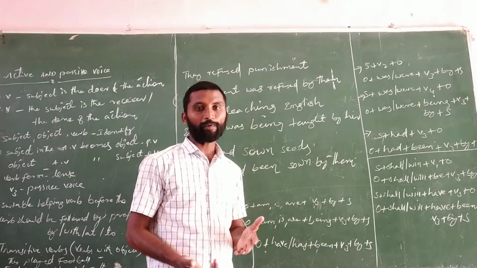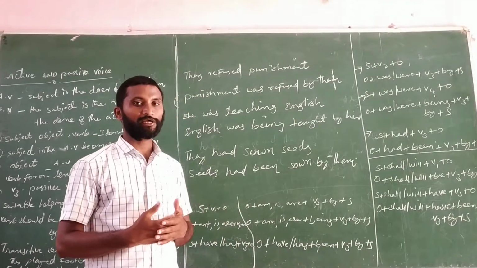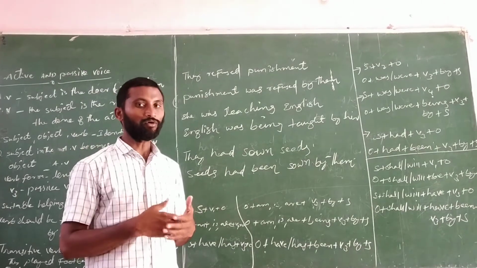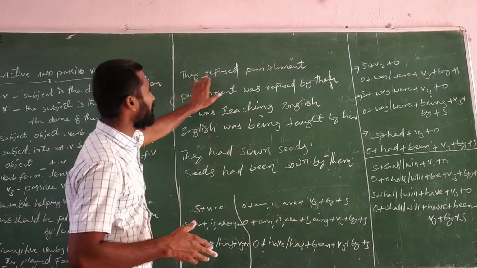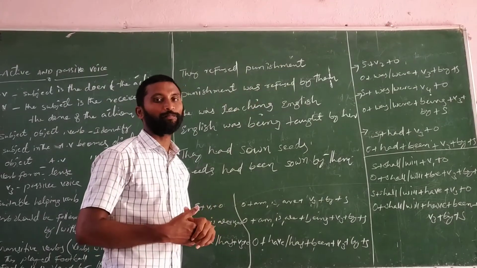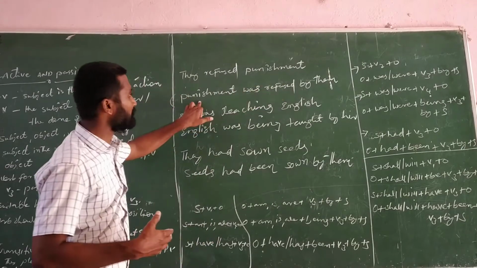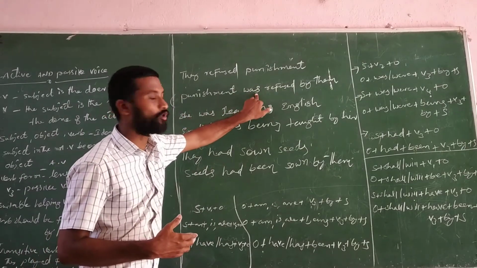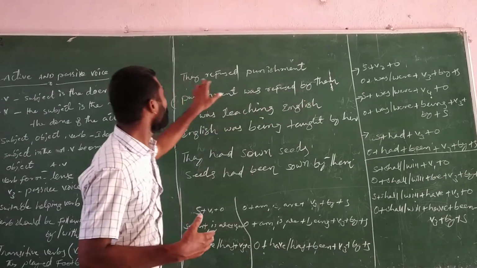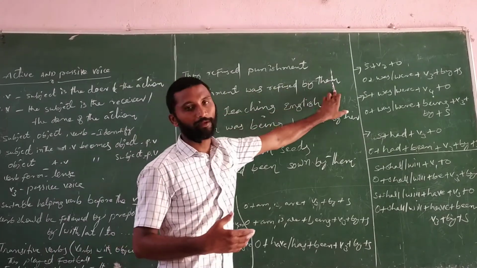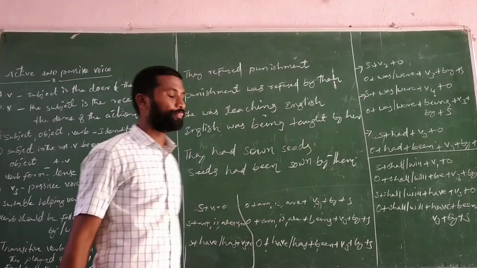In simple past tense also, out of 4, we are able to change just 3 into passive voice. If you see the examples, they refused punishment, simple past tense. Passive voice: punishment, helping verb was, refused, by. They became them. So punishment was refused by them.